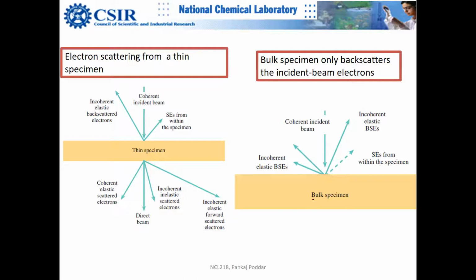Another way of understanding is that this backscattered signal will be much more significant for bulk specimen. If you try to capture backscattered electrons here, the signal intensity will be much weaker. But you're right that by default, if you have a bulk specimen, you cannot do TEM anyway.